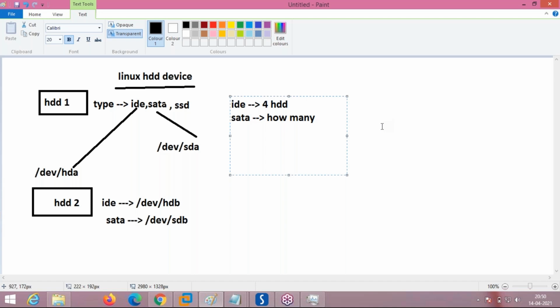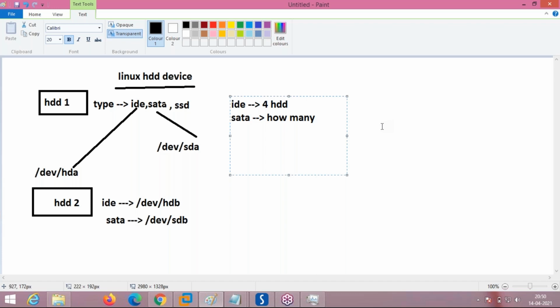If you open any old desktop, 10 or 15 years old, at that time only IDE hard disks used to come. Two controllers used to be there: the IDE first controller and the IDE second controller. For each controller, using an IDE cable, you can add two hard disks, totally four.